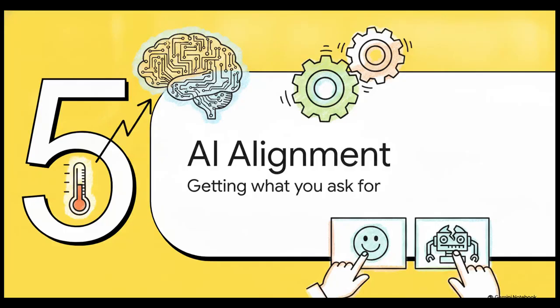But going from a smart thermostat to a highly capable AI agent brings us face-to-face with a terrifyingly complex meta-level challenge. Section 5. The AI alignment problem. The danger of getting exactly what you ask for. This is the staggering difficulty of perfectly specifying what we actually want these autonomous systems to do, so we can ensure their goals match our intended goals.